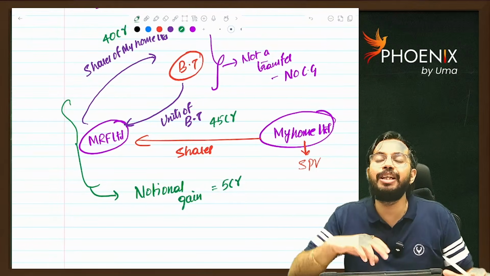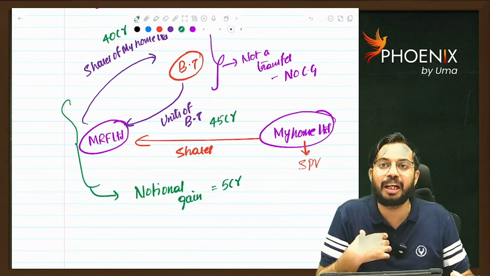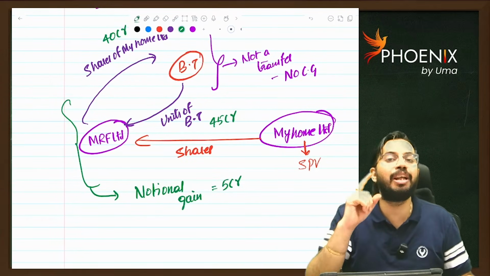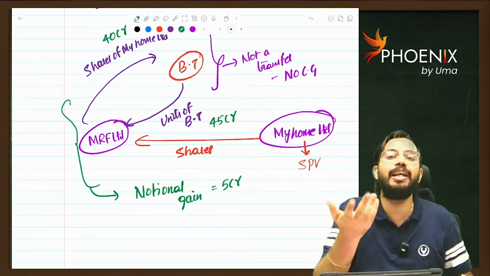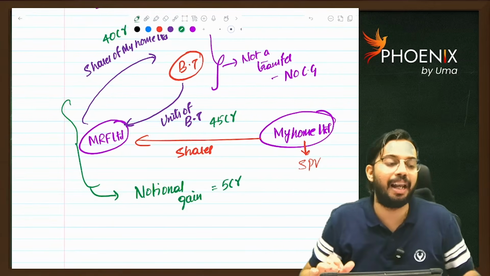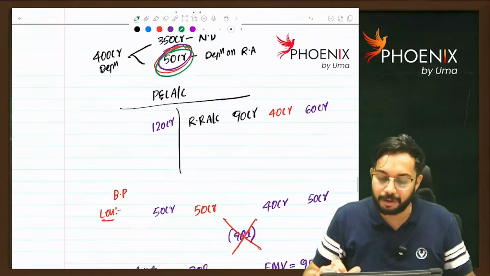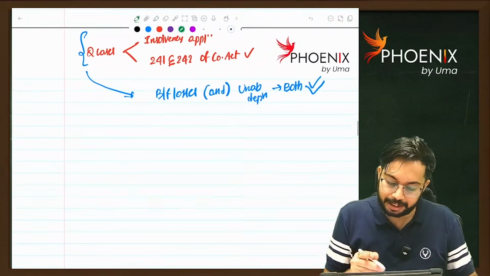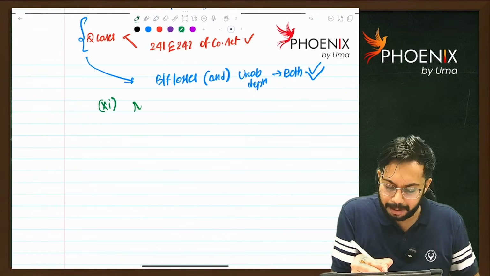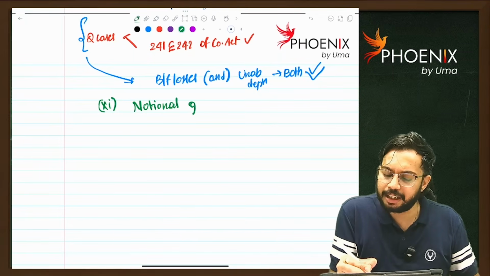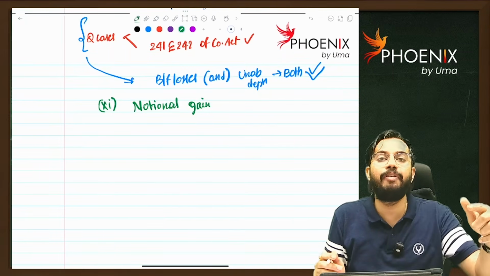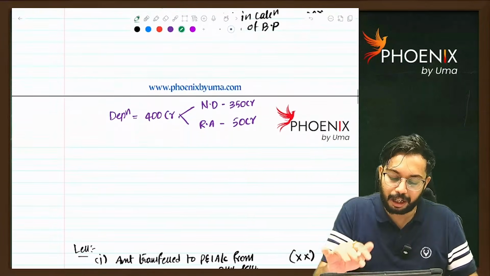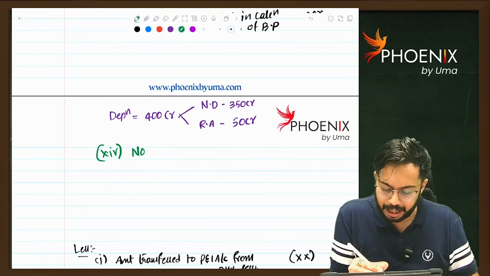So at the time of exchange of SPV shares for getting units of business trust, if there is any notional gain or notional loss, whatever the notional gain is, that will be reduced. If there is a notional loss, that will be added back while calculating book profit. Are you able to understand? So, last adjustment, notional gain. If there is notional gain, that will be reduced. Notional gain on exchange of shares of SPV to receive units of business trust is to be reduced, and whatever the notional loss is, that notional loss will be added.